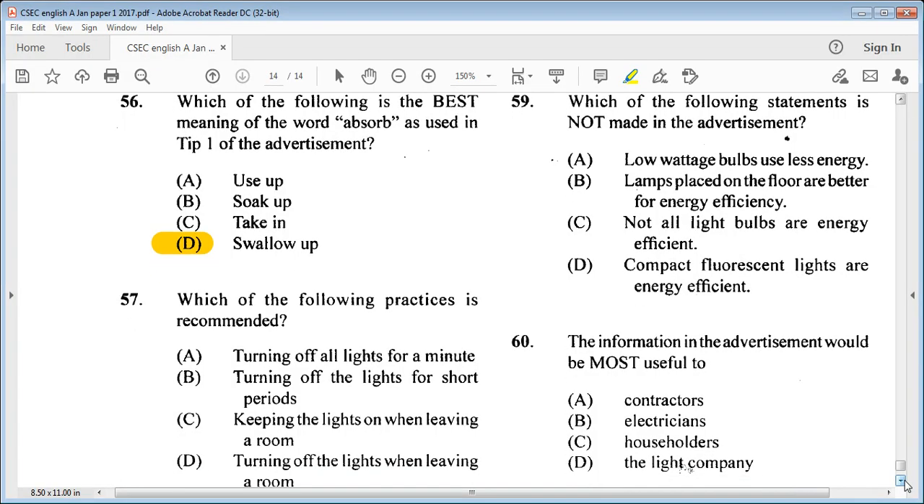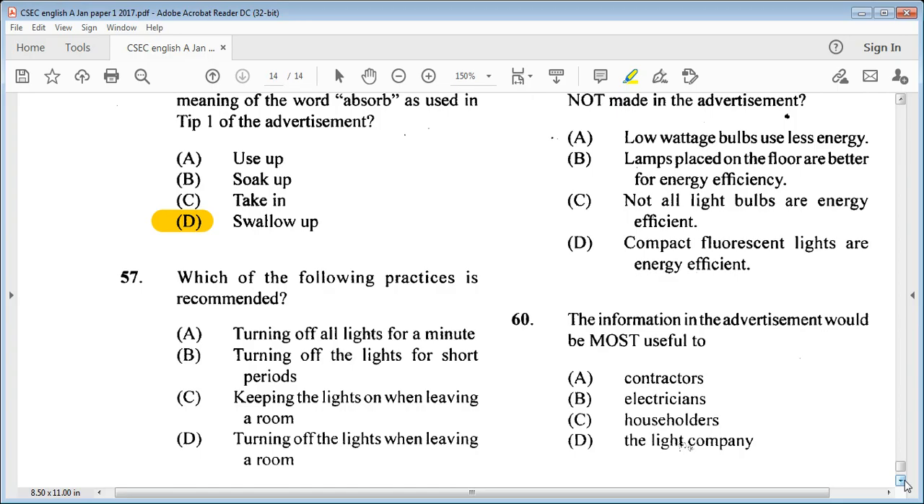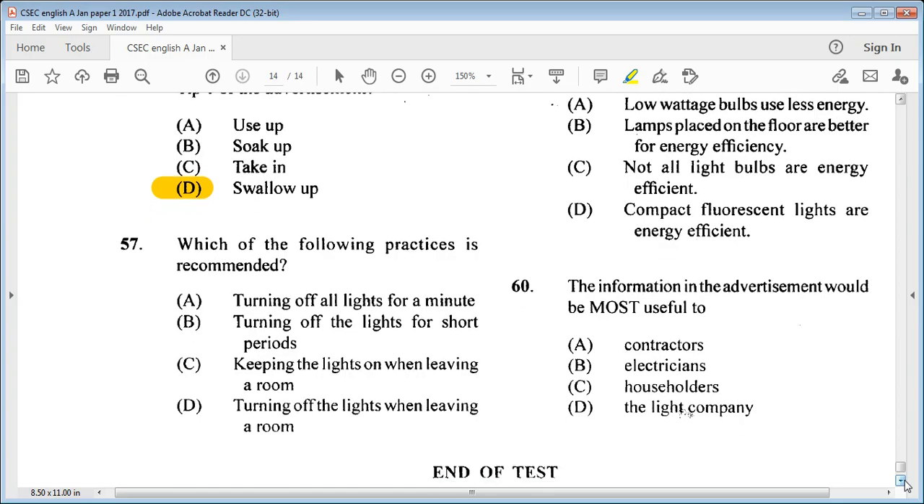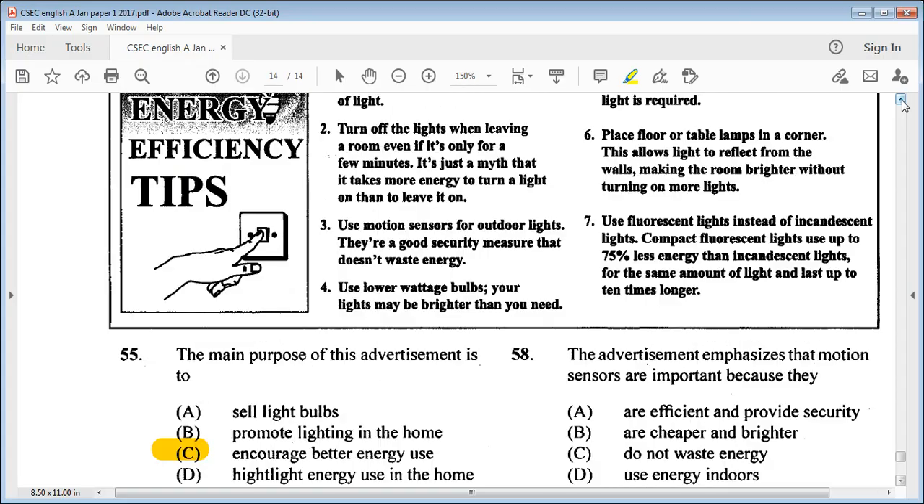Which of the following practices is recommended? A. turning off all lights for a minute. B. turn off the lights for short periods. C. keeping the lights on when leaving a room. D. turn off the lights when leaving a room. So we know it is D, turn off the lights when leaving a room. Let's go on because we saw that in tip 2. Let's go on to 58.